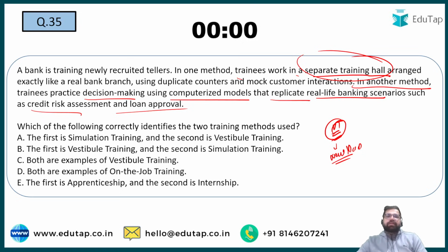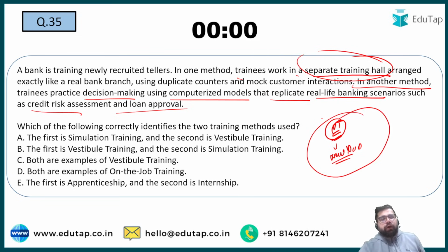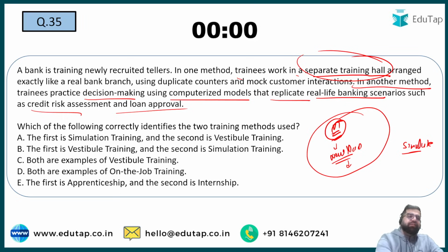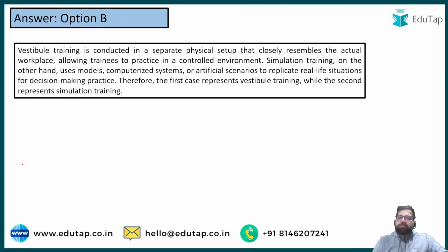Simulating means that in the exact same case, what will I do? In vestibule training, you are trying to create a whole new outlet, but this outlet looks like the same scenario. But under simulation training, you simulate as if I am in that place, what will I do. For example, if you take my place and I come in your place, what will we be doing? So that's simulation training. You try to put yourself into the shoes of somebody else. Therefore, the correct answer will be option number B.